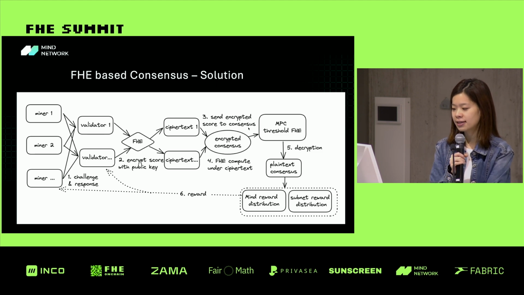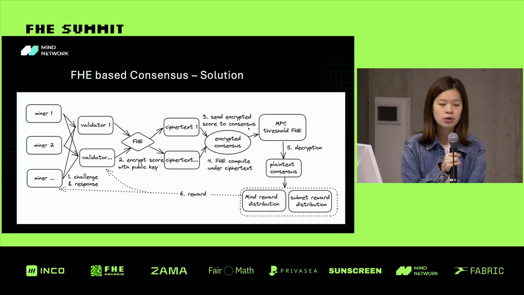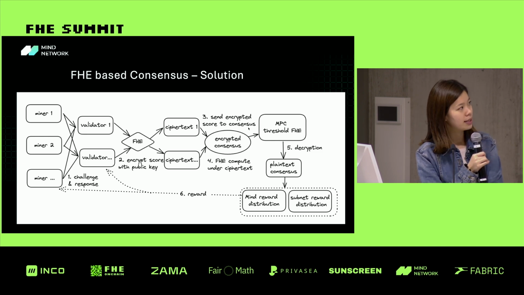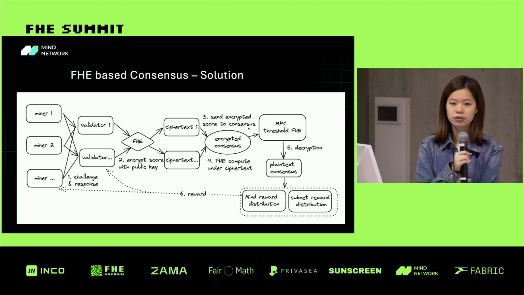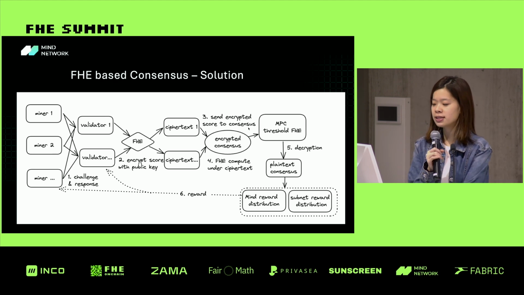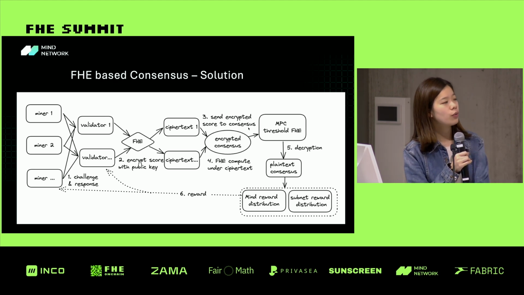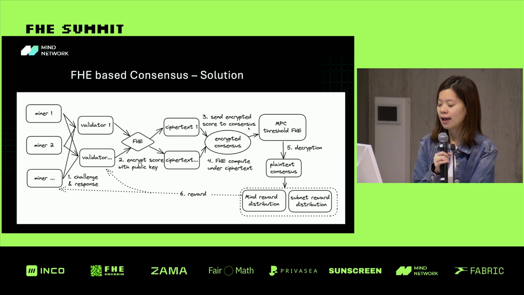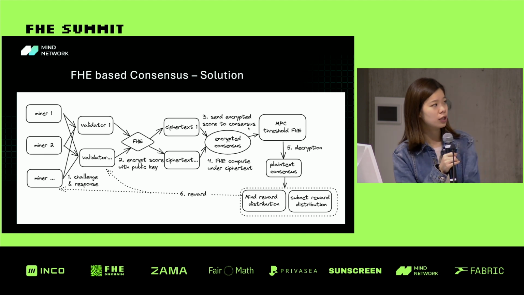And the ciphertext then will be sent to the encrypted score, to the consensus. So instead of working on the plain text, the consensus will be calculated based on the encrypted data. And then, very similar to the Phoenix, we also have the MPC shareholder FHE, because this is to ensure that a single party can't decrypt the value. So we have our shareholder validation decryption stats, and they are managed by the MPC multi-party computation for the decryption.